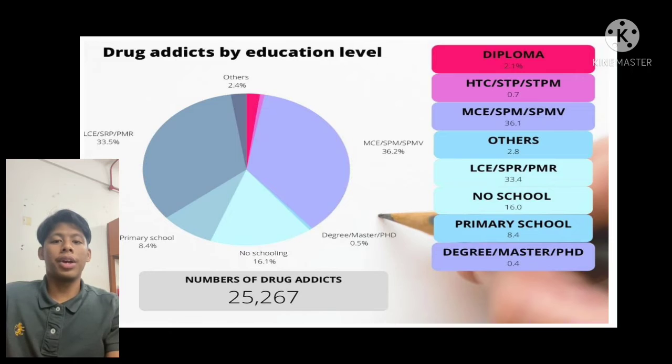The data here shows that MCE, SPM, and SPMV got the highest rate, which is 36.1%, followed by LCE, SRP, and PMR students, 33.4%, and then schooling 16.0%, and primary school 8.4%.